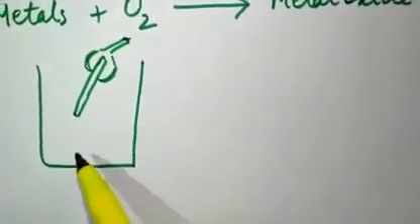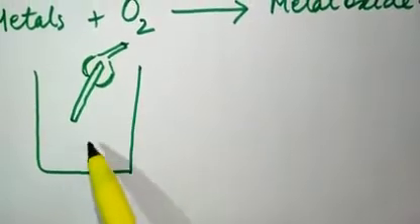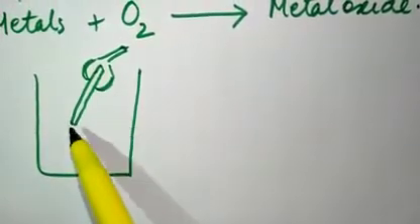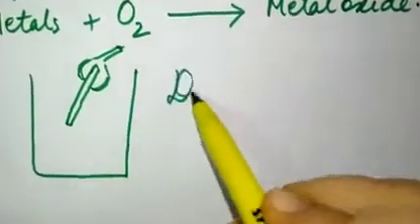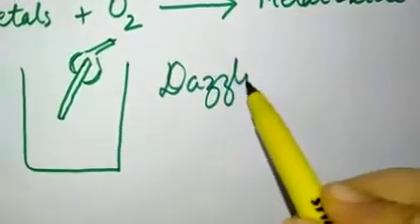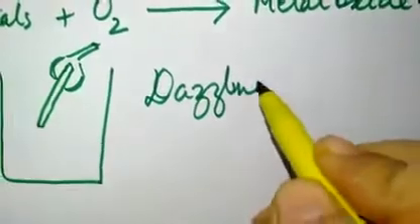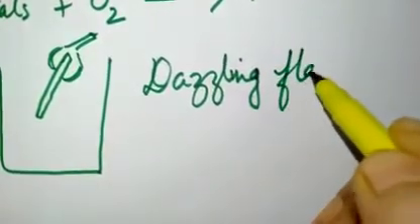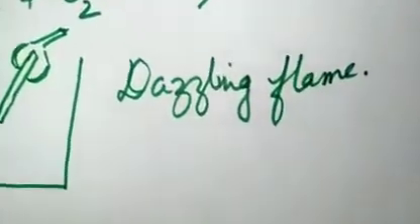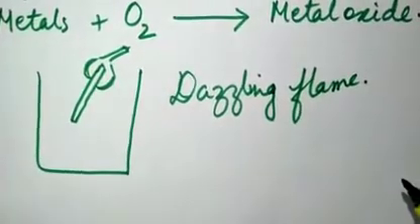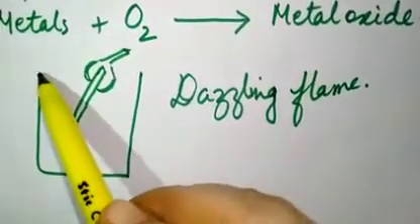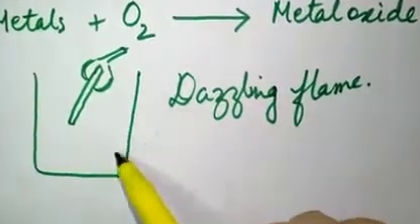And we heat it in an open jar. When we heat this magnesium ribbon, you will see a dazzling flame, a dazzling light. Magnesium burns with a dazzling light, and later on you will see white powder on this open jar.